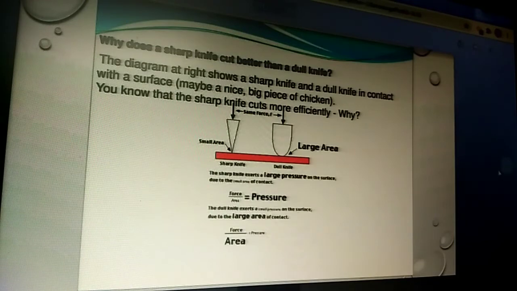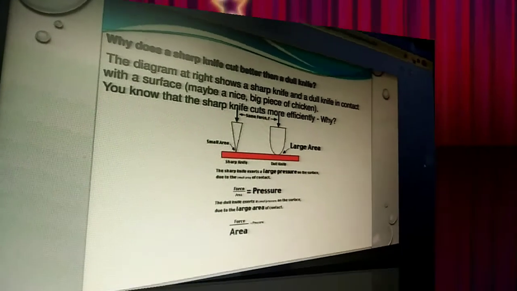The sharp knife cuts more efficiently than the dull knife because the sharp knife exerts a large pressure on the surface since the area of contact is less. So when the area of contact is less, more pressure is applied on the surface.